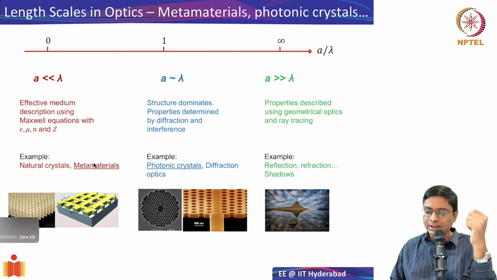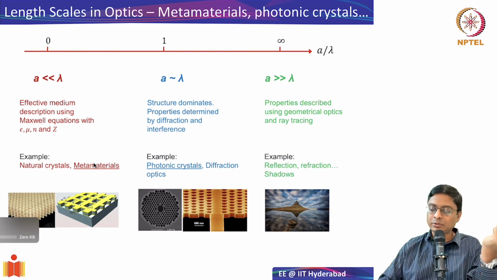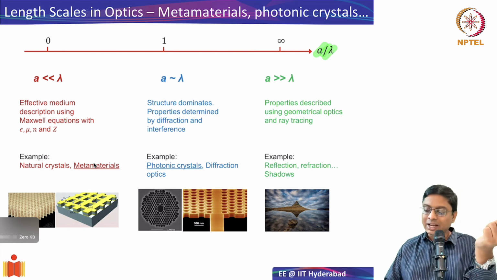All right, and then I just want to point out one small thing, one comment before I close. That is, there are various length scales that are available for metamaterials and photonic crystals. The length scale is a very, very important feature. What I mean by that is, let's say you have a periodic structure. I'll call my periodicity A. Then the ratio of A and lambda becomes very, very important. So you can have a situation where A is much, much smaller than lambda.